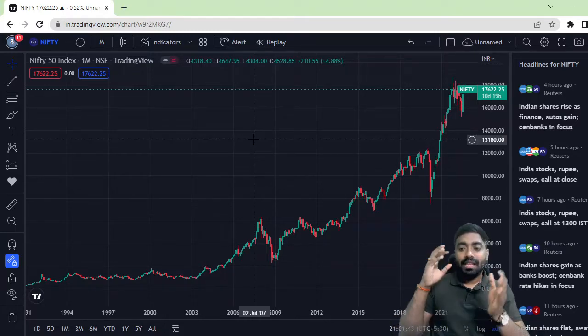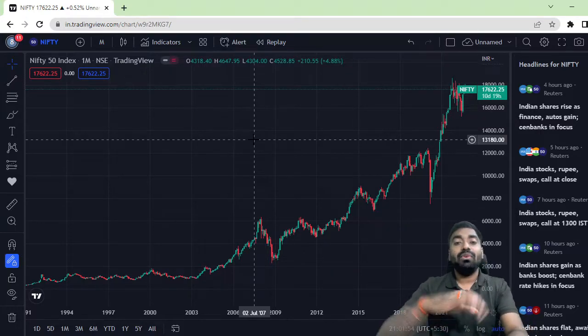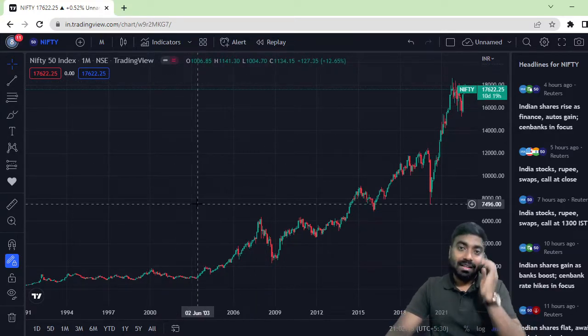What you have to do is accumulate the units of the Nifty index fund as much as possible when the Nifty is trading at its all-time low. So if there is a strategy we can find to tell whether the Nifty is trading at a very discounted price, then we can create a huge amount of return or wealth, and the return in a year may exceed 20%. And remember, this is a very secure instrument. By investing your money in this secure instrument, if you are generating 20% return, it is quite good. And you can also invest 10 lakhs, 50 lakhs, 1 crore.